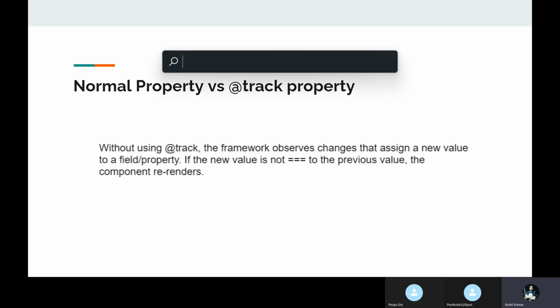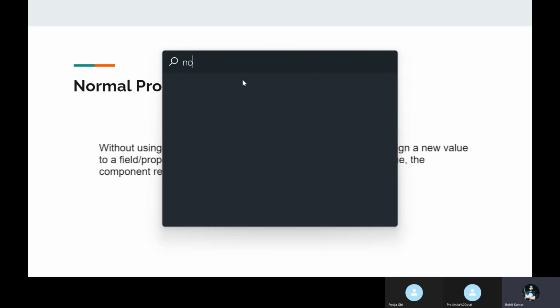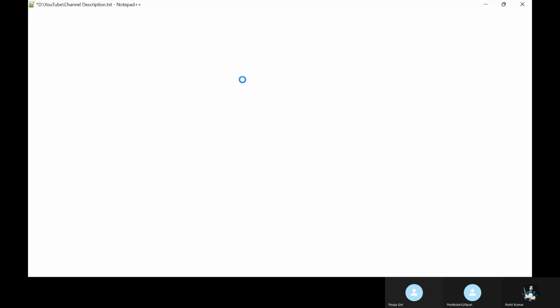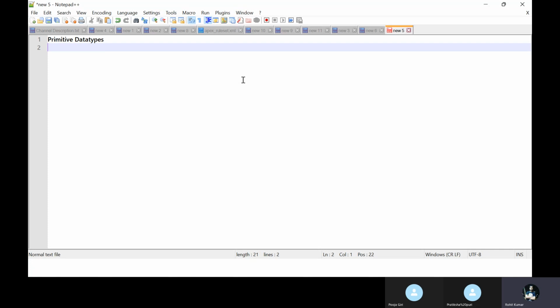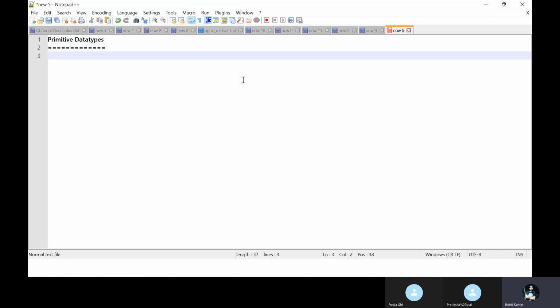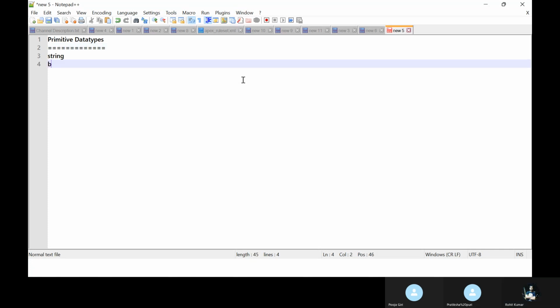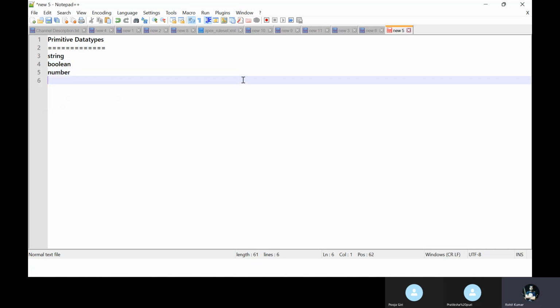Let me show you. Just primitive data types. Under the primitive data types, we have string, boolean, and number, or integer based on your language selection.